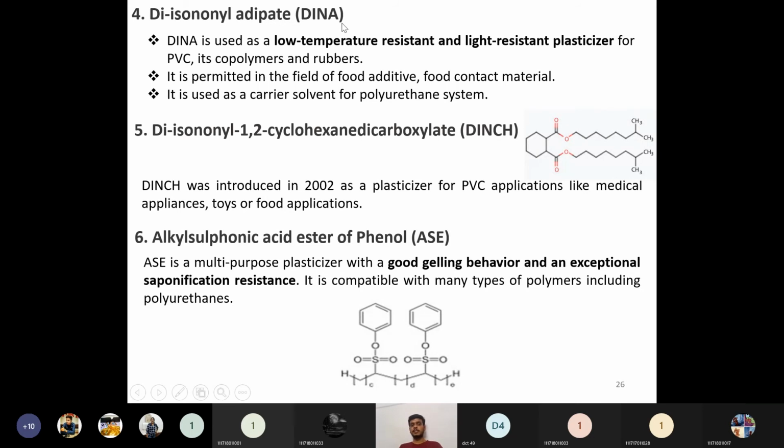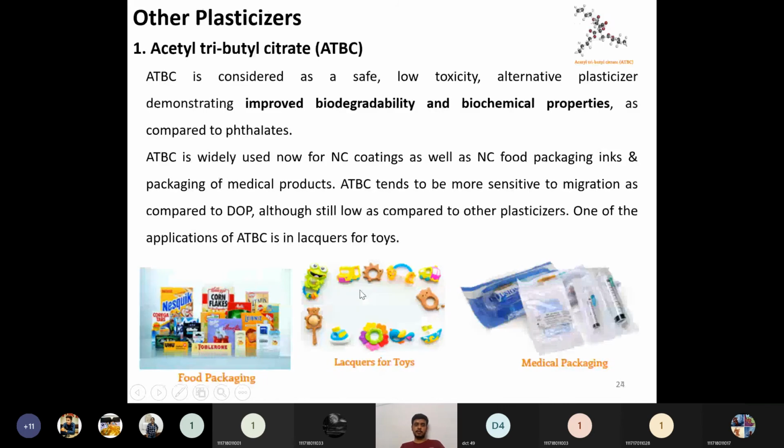As you can see, DINA is also compatible with polyurethanes, whereas the previous ones are not compatible. But this ASE is also very much compatible with polyurethane. So usually for resisting saponification, we can use this type of ASE material, and they also act as good gelling agents and have exceptional saponification resistance. So these are the various types of plasticizers we can use in our applications, in our coating applications.